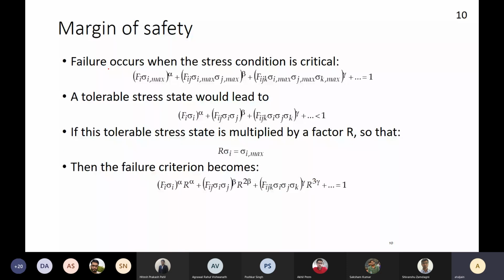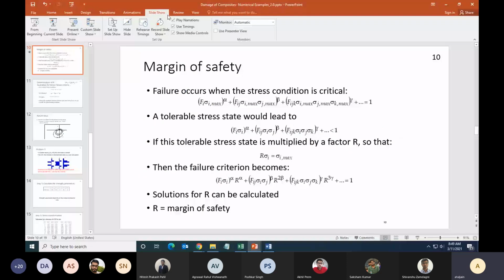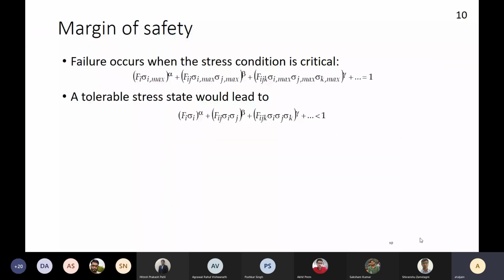So in this margin of safety, let's say I have a failure criteria which says that failure occurs when this condition is satisfied. This is some general representation of my phenomenological failure criteria.